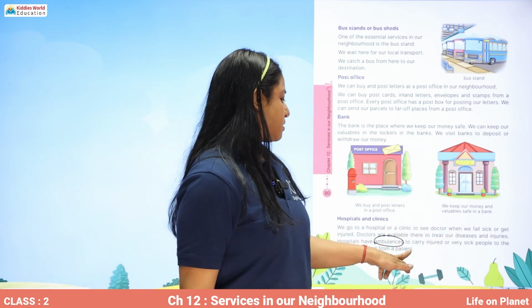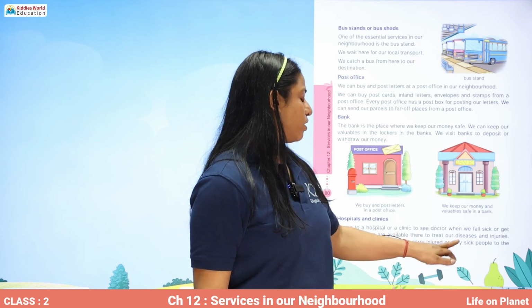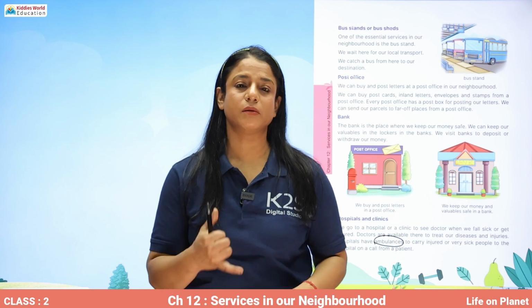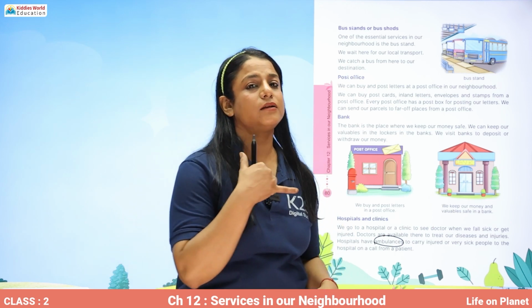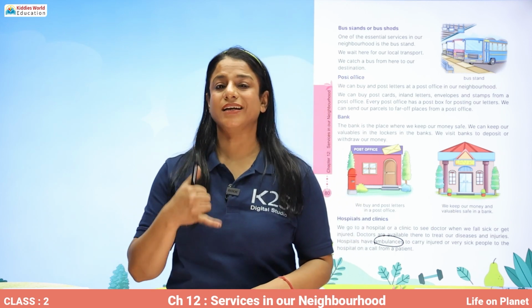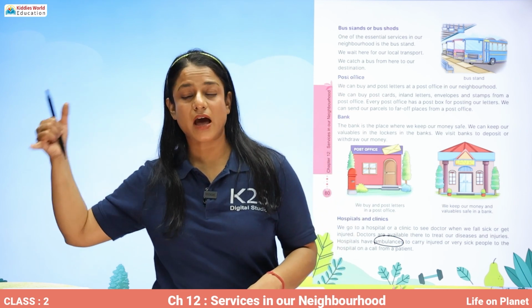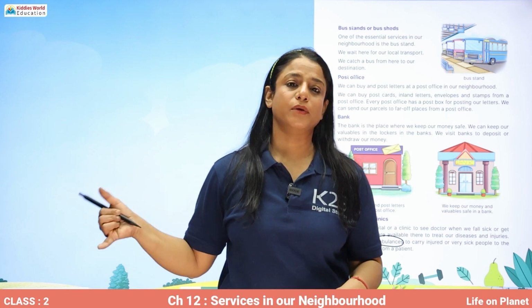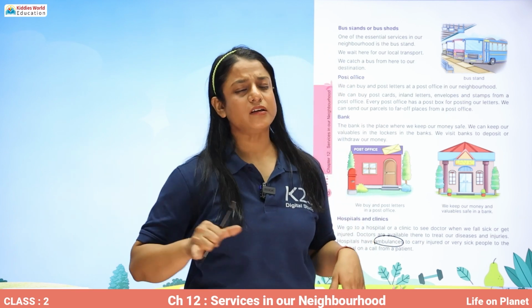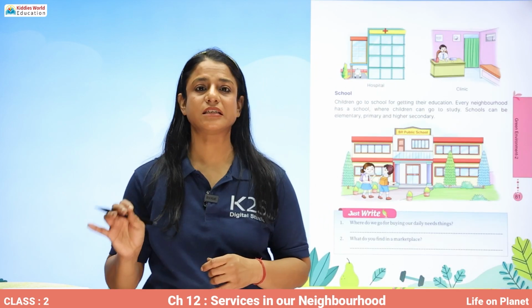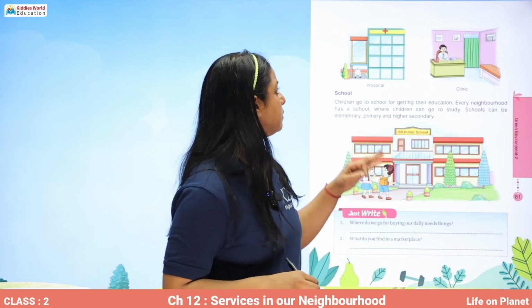Ambulances carry injured or very sick people to the hospital on a call from the patient. The patient calls the hospital and tells them to send an ambulance to their address so that the ambulance can carry the very sick and injured people. Ambulance is an emergency vehicle.